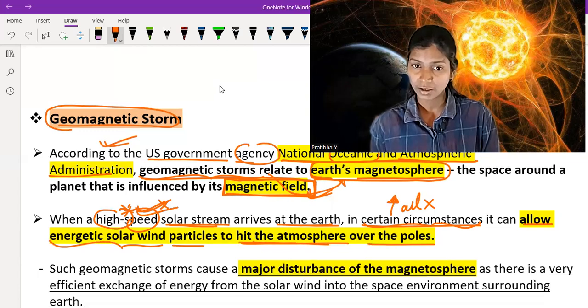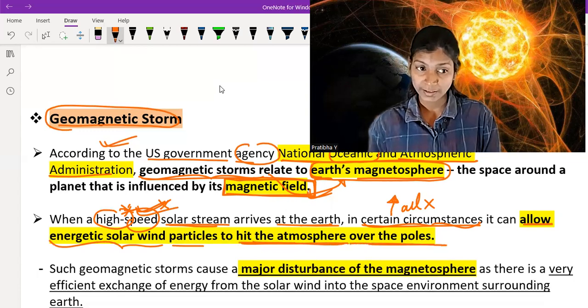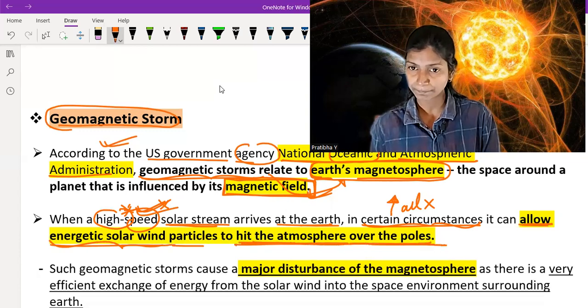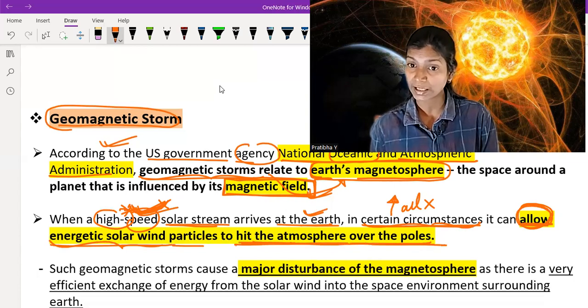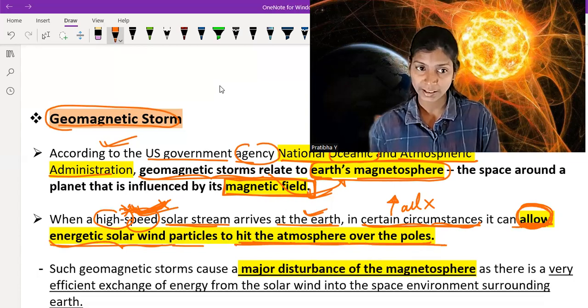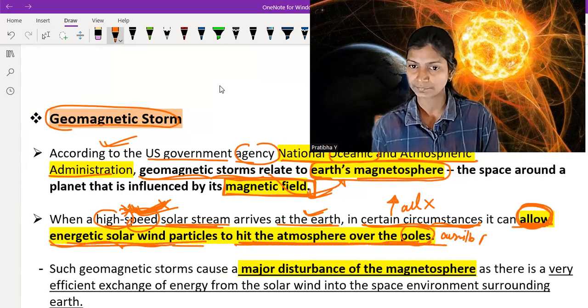The important point here is that a high-speed solar wind stream arrives at the Earth, not in every situation, and it allows energetic solar wind particles to hit the atmosphere over the poles. Here you can see the phenomenon of aurora borealis.